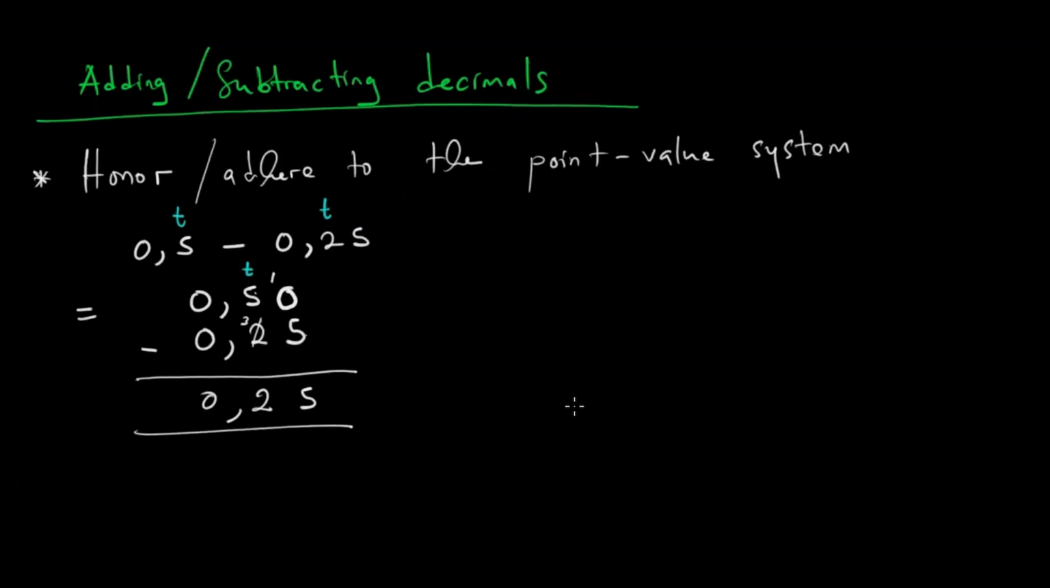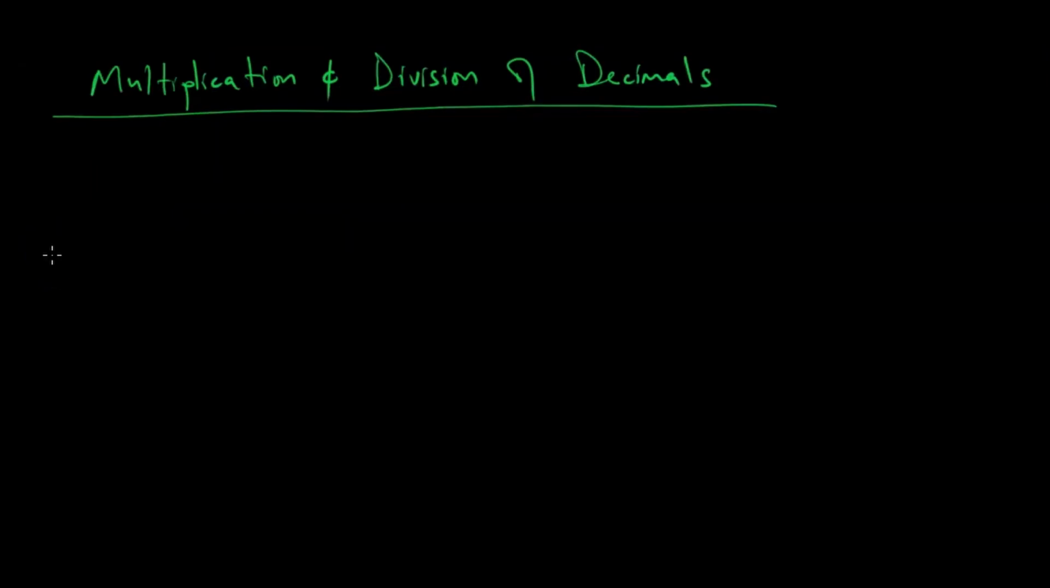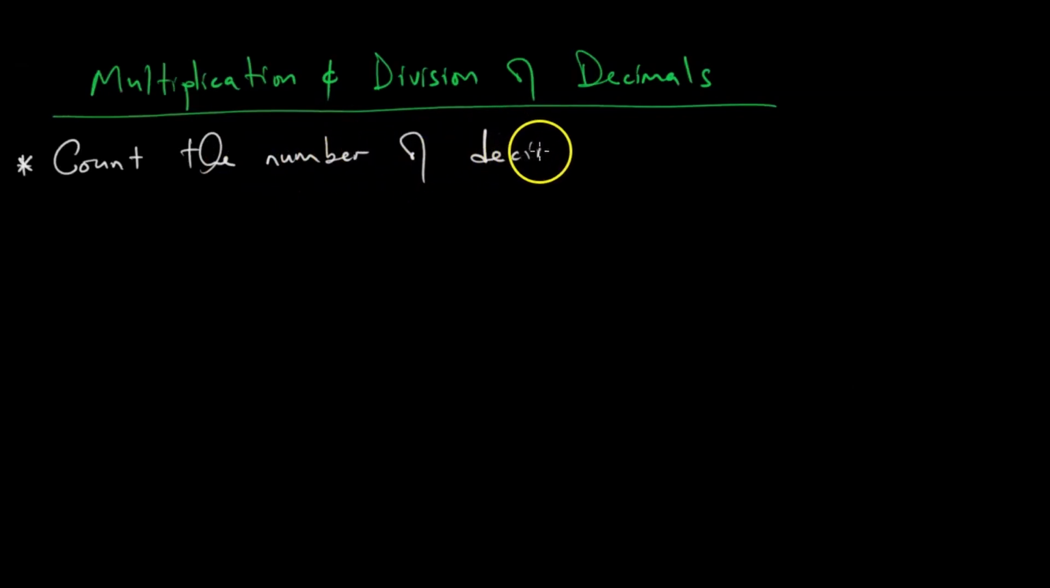What about the multiplication and division of decimals? When it comes to the multiplication and division of decimals, what we should remember is we have to count the number of decimal places. So we have what are called decimal places. They exist after the comma. So we have to count the number of decimal places and apply to the product.